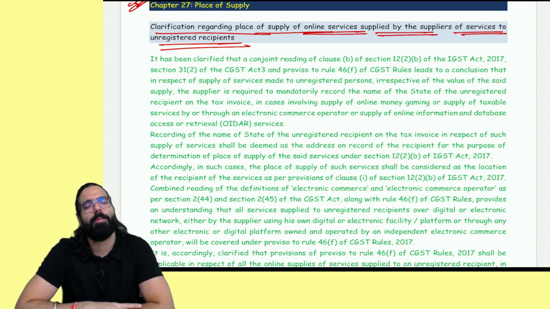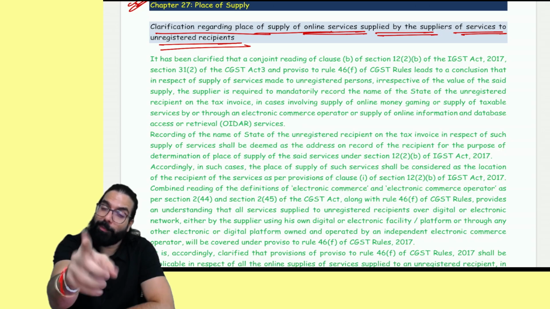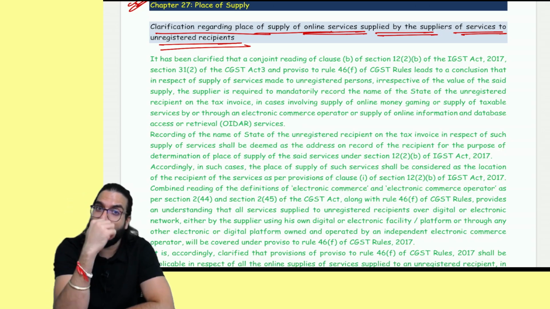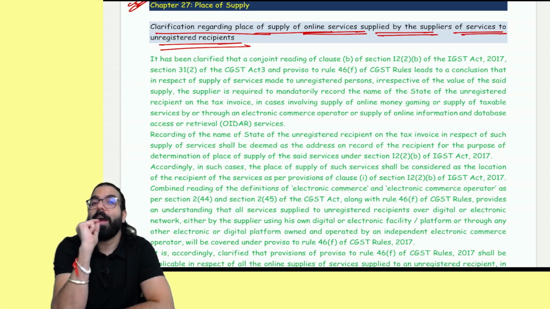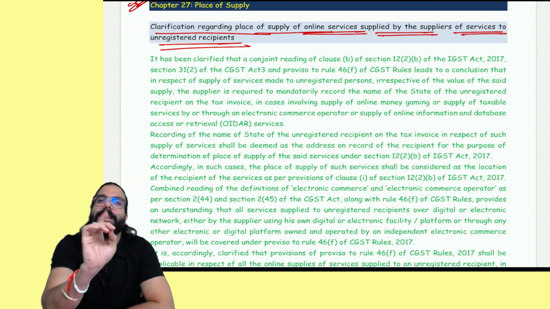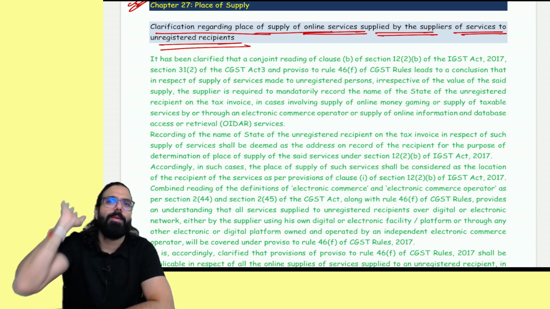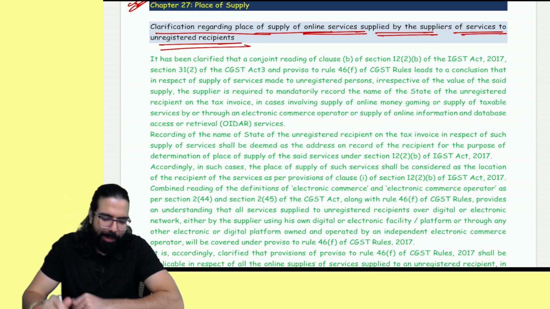So for example, you came on my website, you bought an ebook for 1000 rupees. I should go ahead and take the name of your state, even if the value is less than 50,000. See, generally, if you're supplying to people who are unregistered and the value is less than 50,000, you don't need to record their address. But if I am supplying online services, then I should take the name of your state, and that is only the address on record, and that will become the place of supply, and I'll accordingly go ahead and charge GST. That's all they have clarified over here.